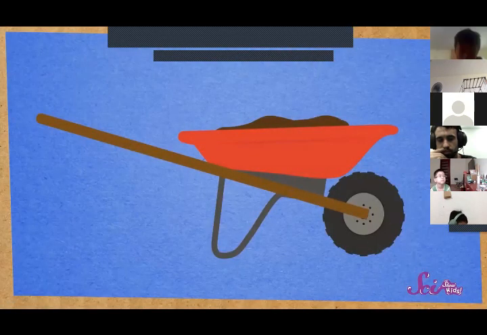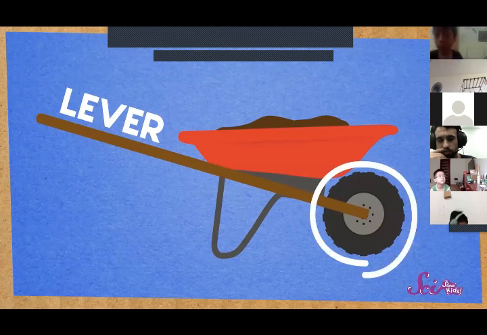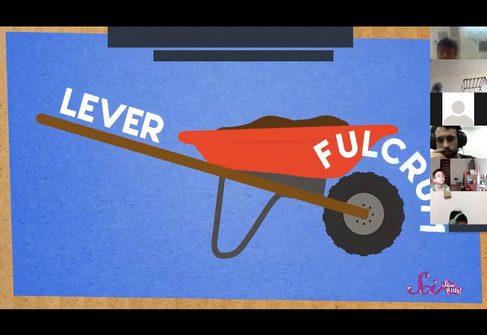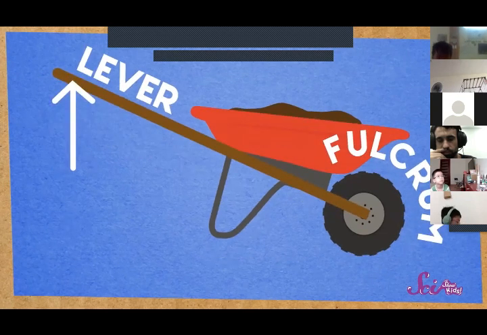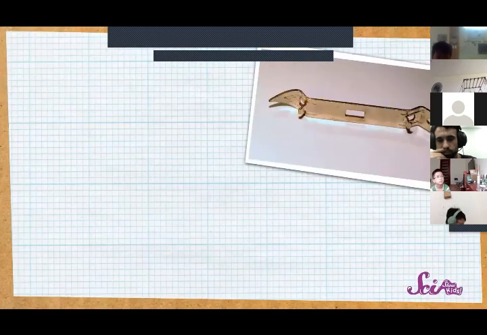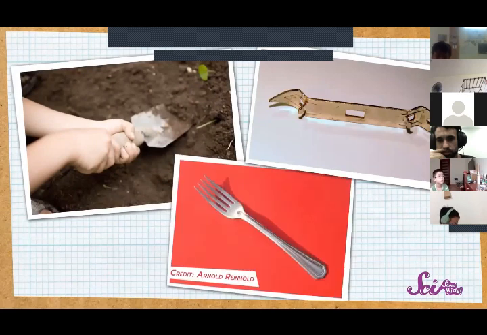Even though it's super simple, a lever helps us do work. Levers are everywhere, and they sometimes don't look much like a seesaw, or even like the lever we use to lift our rocks. For example, did you know that when you use a wheelbarrow to carry something, you're using a kind of lever? It's true. The wheel of the wheelbarrow acts as the fulcrum, and instead of pushing down on the handles, you pull them up to lift what's inside. We use levers to open bottles too, and to dig in our gardens, and even to eat our food.